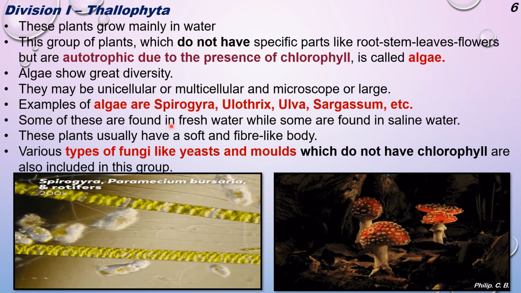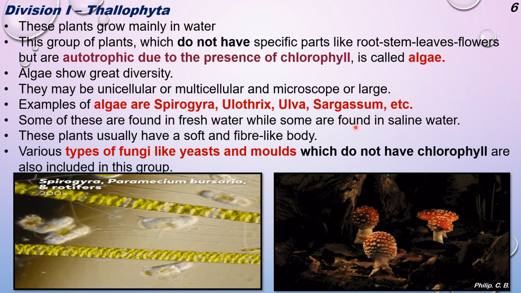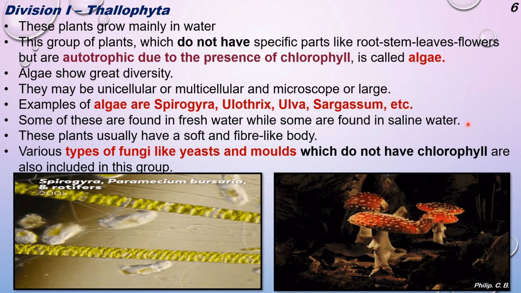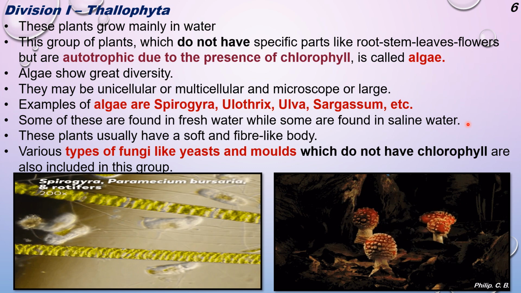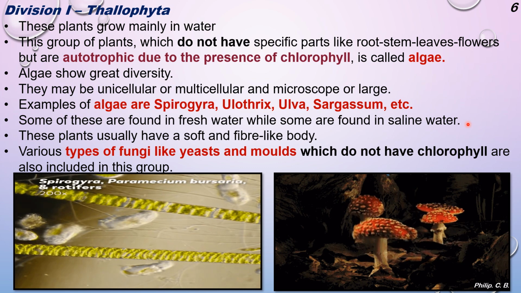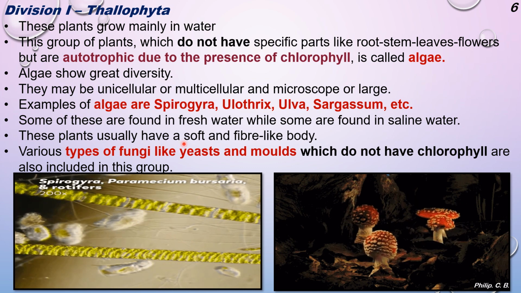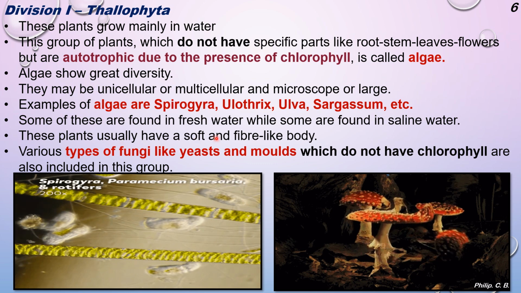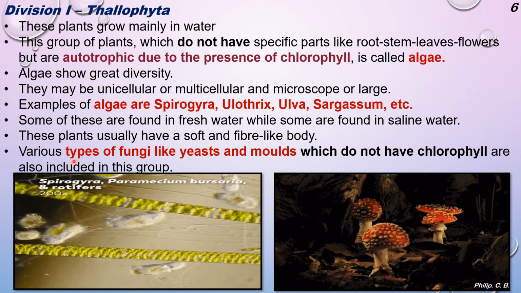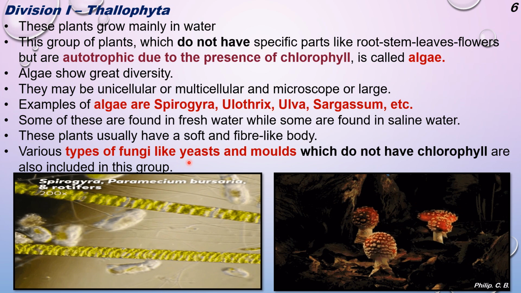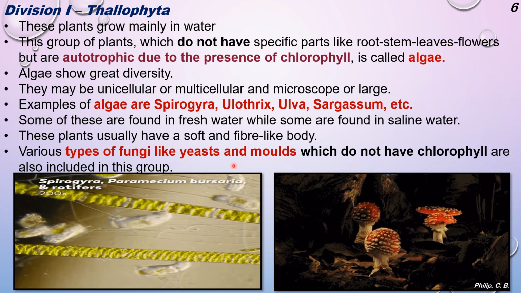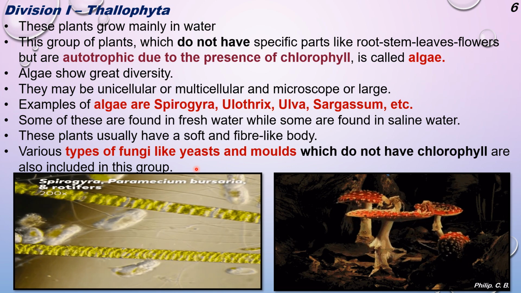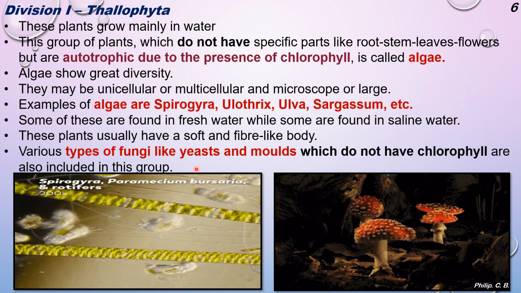Some of these are found in fresh water while some are found in saline water. That means some species are in fresh water, that is lakes, rivers, ponds, and some are in salt water, that is oceans or the sea. So these plants usually have a soft and fiber-like body. Various types of fungi like yeast and molds, which do not have chlorophyll, are also included in this group. So fungi species are also included in Thallophyta.